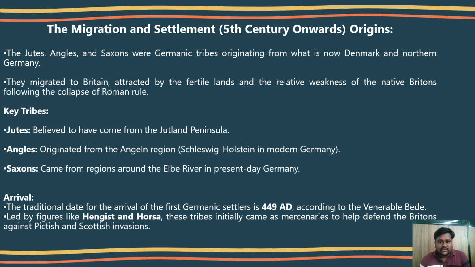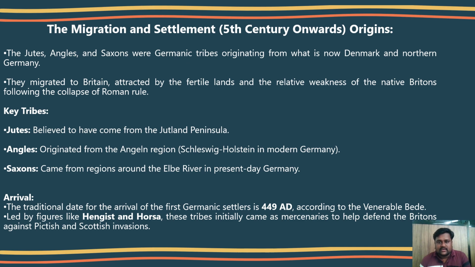After that, they split the entire island among themselves after forcing the indigenous inhabitants into the highlands of Wales and Scotland. The Saxons conquered the southern portion of the island and established many minor kingdoms, including Wessex, Essex, and Sussex. The Jutes held the southeastern corner, near the Elbe River in present-day Germany.